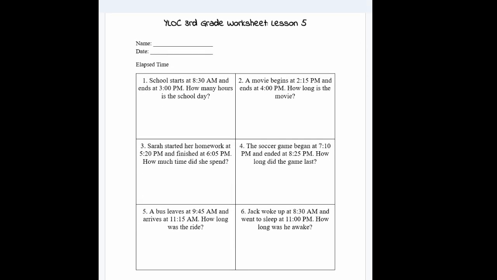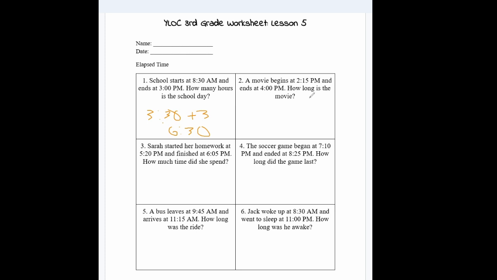Okay, so school starts at 8:30 a.m. and ends at 3 p.m. How many hours is a school day? What I like to do is add up to 12 and then add the hours after that. So 8:30 to 12 is 3 hours and 30 minutes. And then from 12 to 3, it's 3 more hours. So it'll be 6 hours and 30 minutes in the school day. I wish my school was that short too.